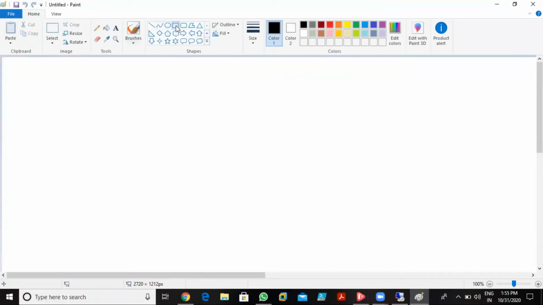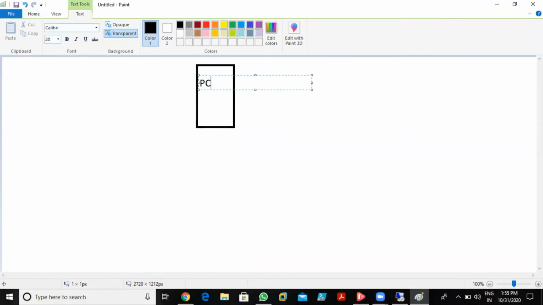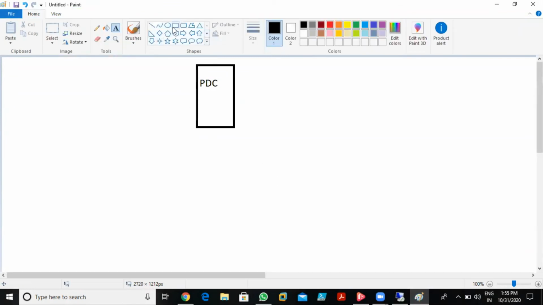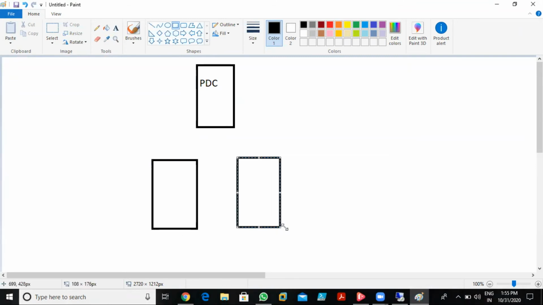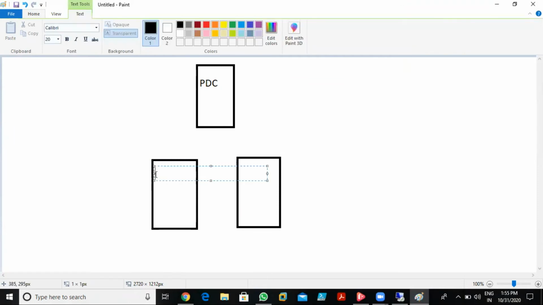Like this, we have three servers. This is my main server, the PDC. And I have two member servers, which I told you about in the last class: member server one and member server two.